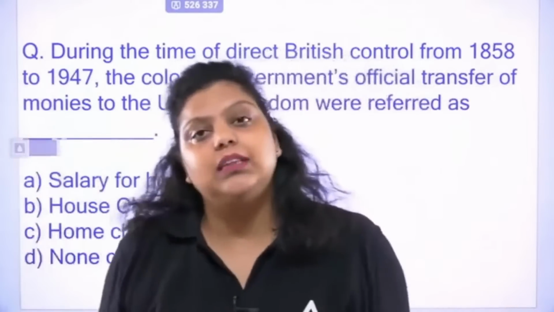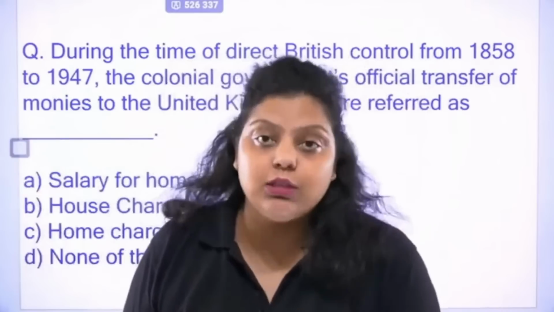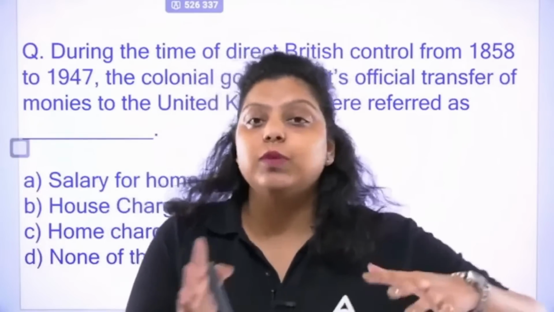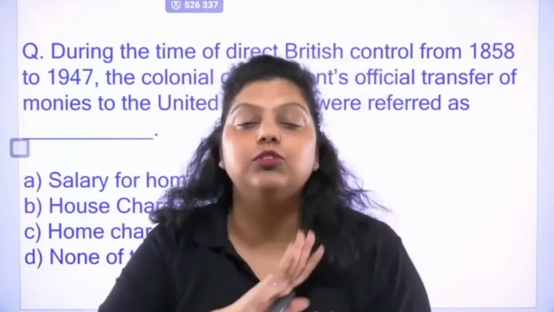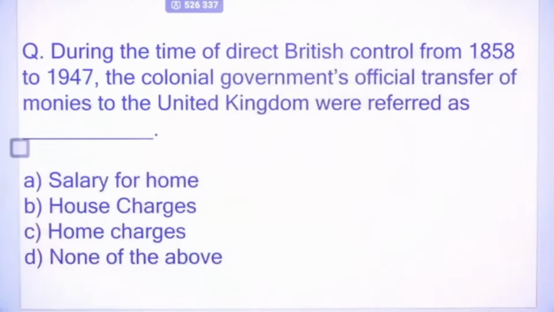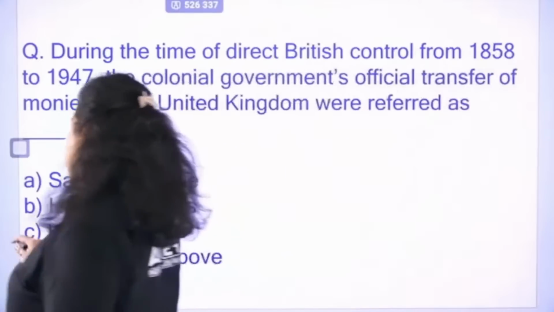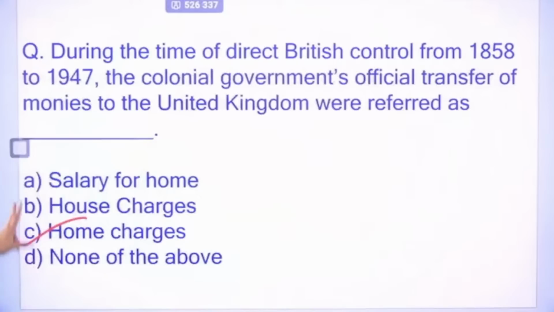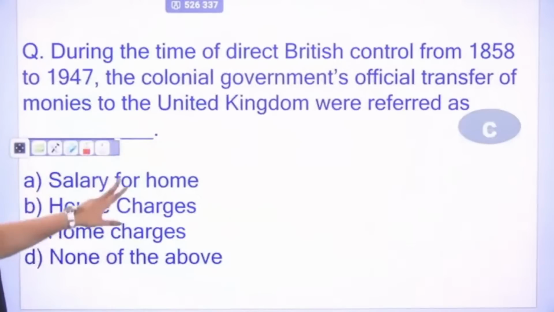Because of that, Dadabhai Naoroji defined the drain of wealth theory. Drain of wealth theory means the wealth of your country was drained by the Britishers and taken to Britain. They used to take money from India to UK in the form of salaries and all, and that was named as home charges. So the right answer will be option C.